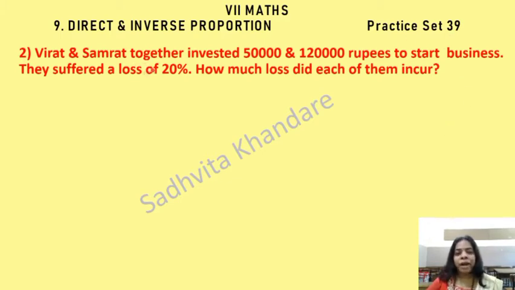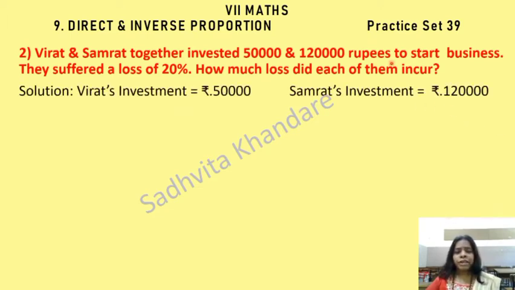Virat and Samrat together invested 50,000 and 1,20,000 rupees to start business. They suffered a loss of 20%. How much loss did each of them incur? So children, we know this is Virat's investment, this is Samrat's investment, and both of them are suffering a loss of 20%.